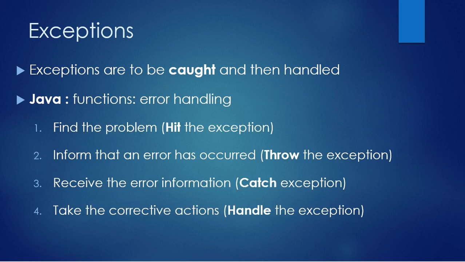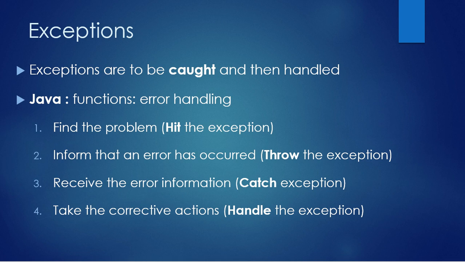Now let's see how to handle the error. There are 4 steps while you are handling exceptions or errors in Java programming. First one, you have to find the exception. We call it hitting the exception. First you have to identify that an error or an exception has occurred.